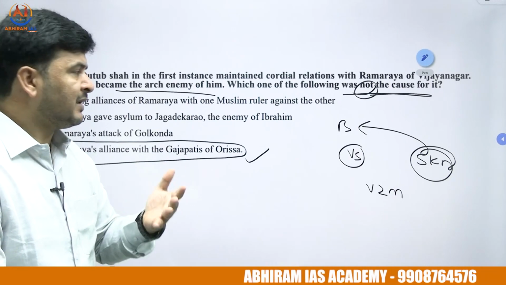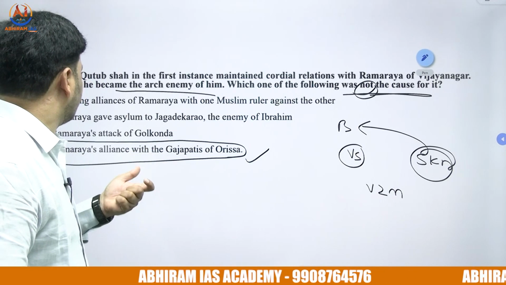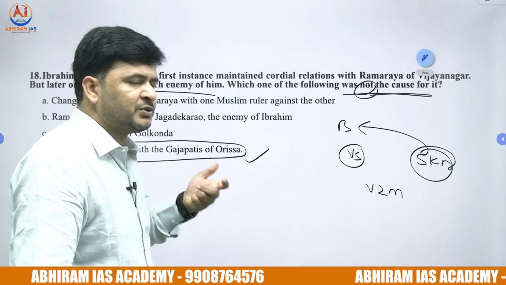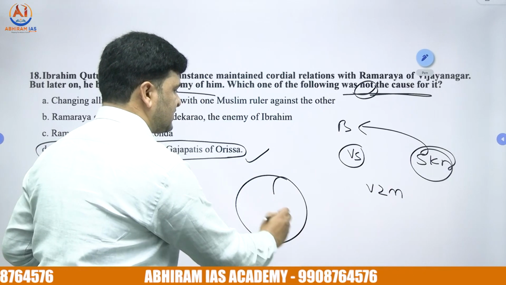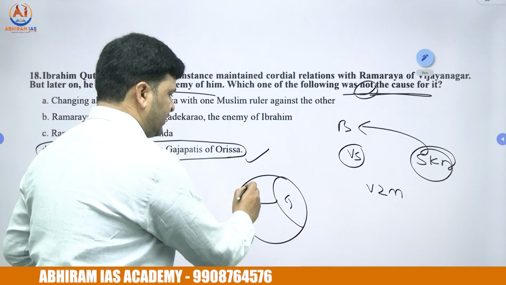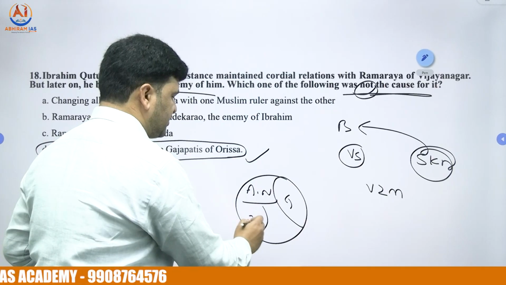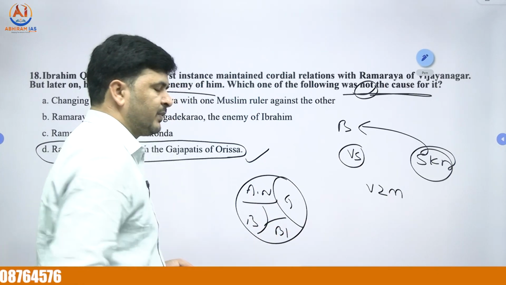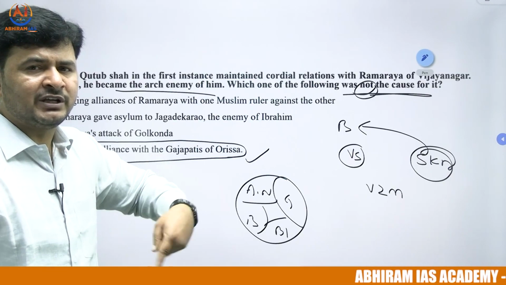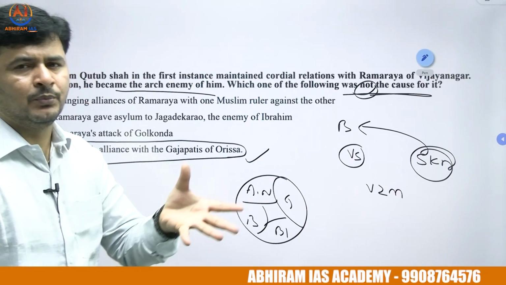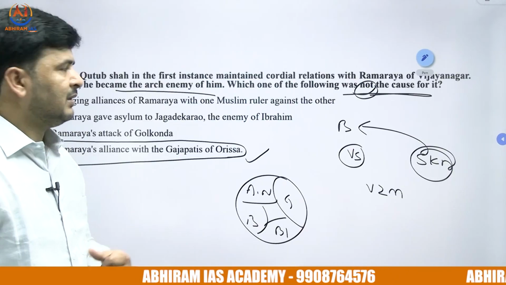This is the main reason why Ibrahim Kuli Qutub Shah brought unity among the Muslim rulers, that is Golconda, Ahmad Nagar, Bijapur and Bidar. Ibrahim Kuli Qutub Shah was responsible for bringing unity among the Muslim rulers and giving a blow to the Rayas.